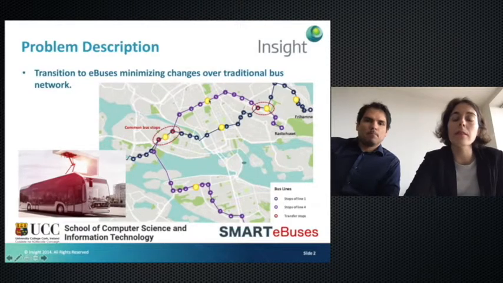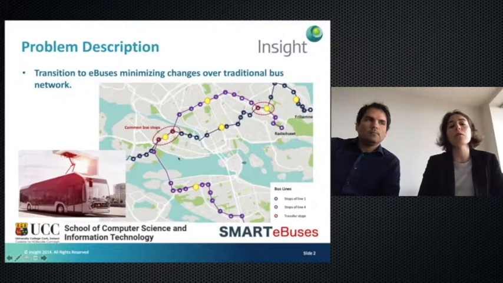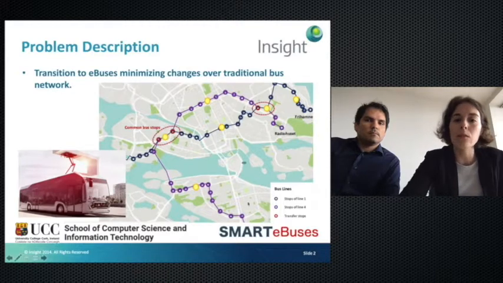In these bus stops, we will be placing what appears in this picture, a fast charging station. Apart from providing where we have to place the charging stations and how many, we also have to specify for how long the buses are going to recharge. As you can see, we can place the charging stations in individual stops or in common bus stops.